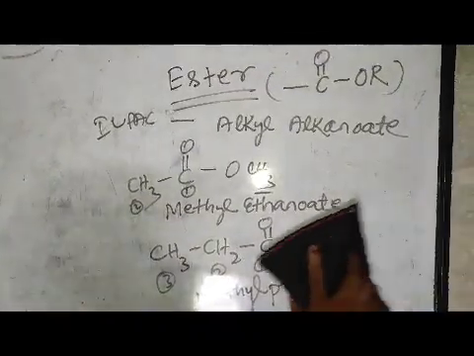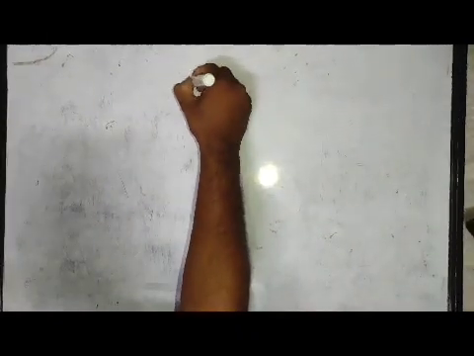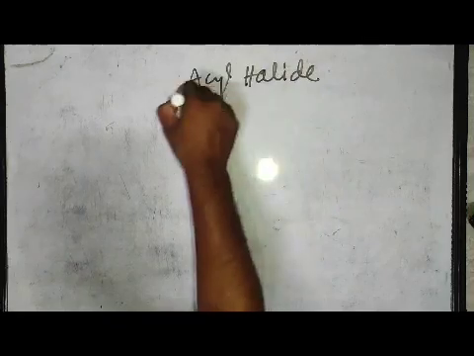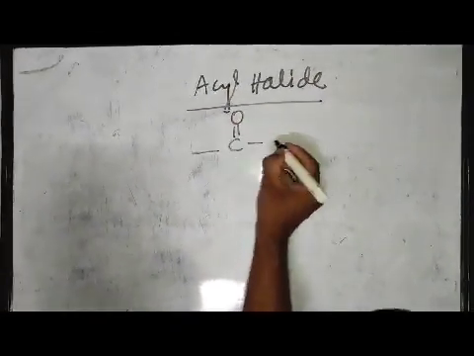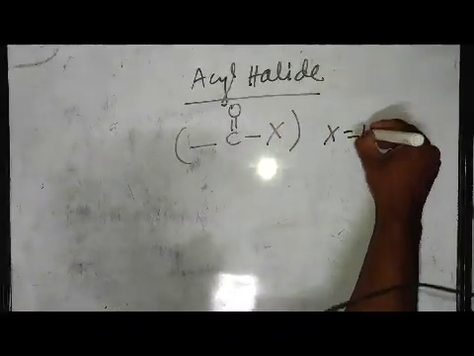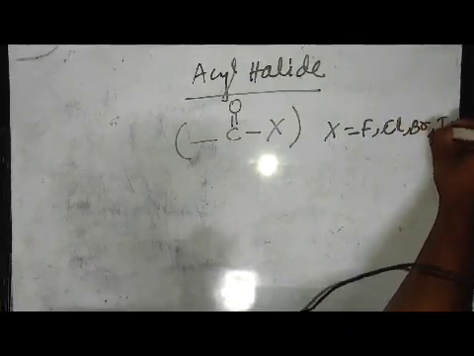Then we will move forward to the next functional group. It is acid halide, or you can write acyl halide. The functional group is -C(=O)-X. Here X may be fluorine, chlorine, bromine, or iodine.